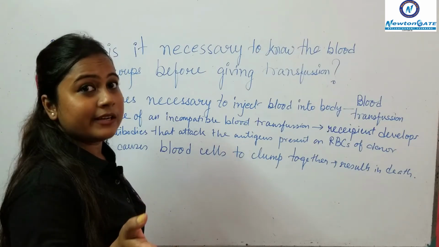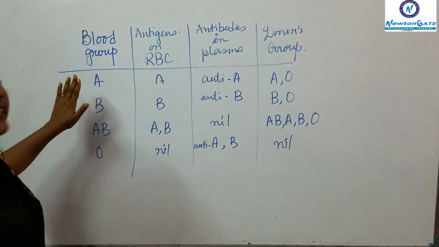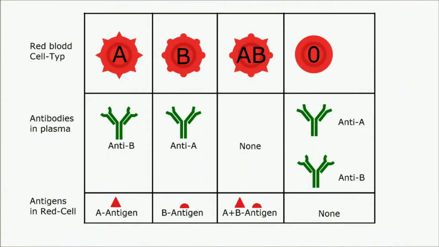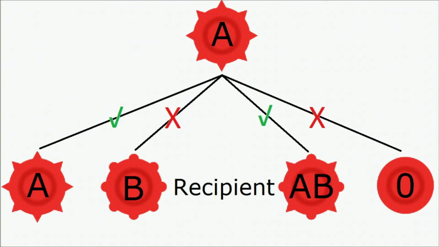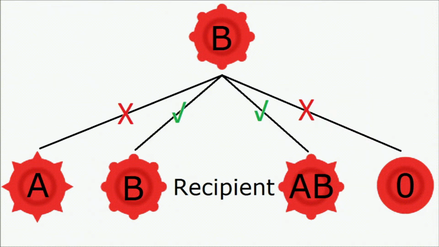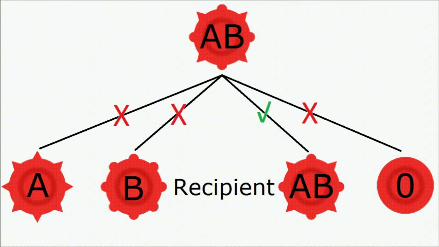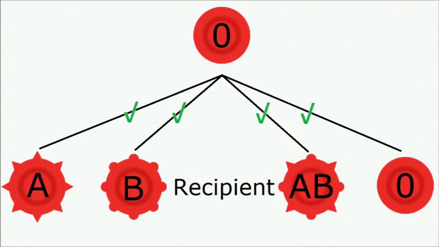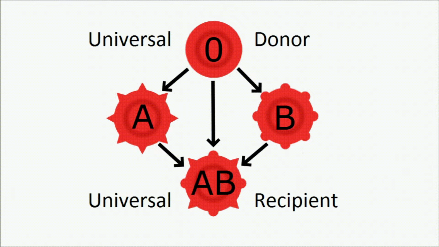and this will result in the death of the recipient. We know there are 4 types of blood group: A, B, AB and O. They have different types of antigens on their RBCs and antibodies in their plasma. So if a person of A positive blood group receives B positive blood, then the blood in the recipient's body will clot and cause death.